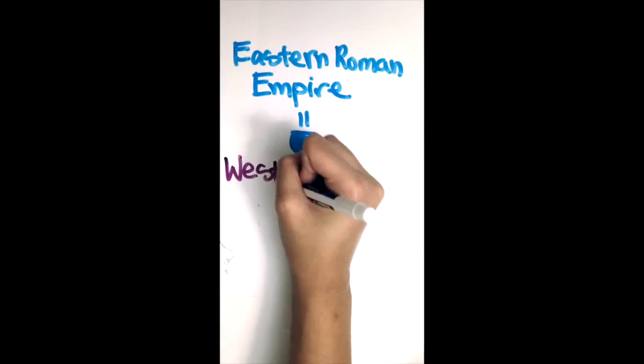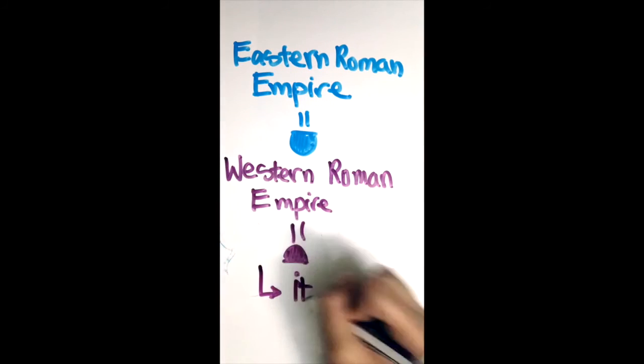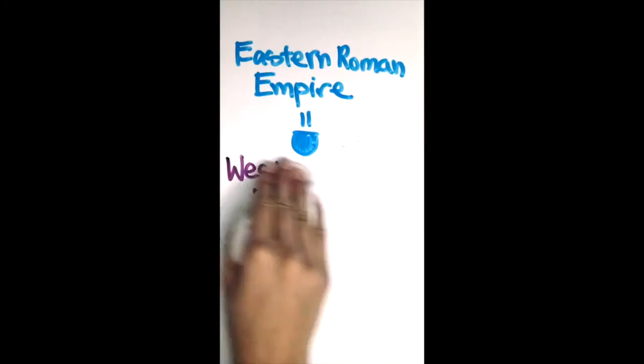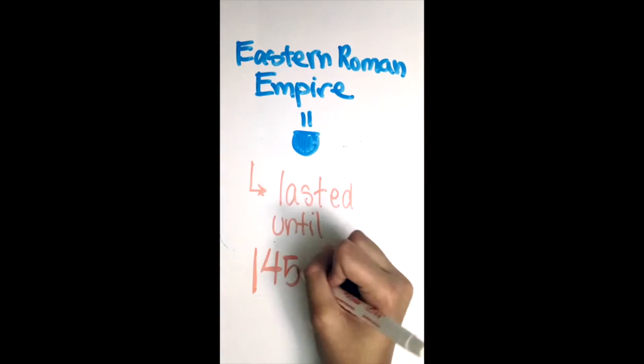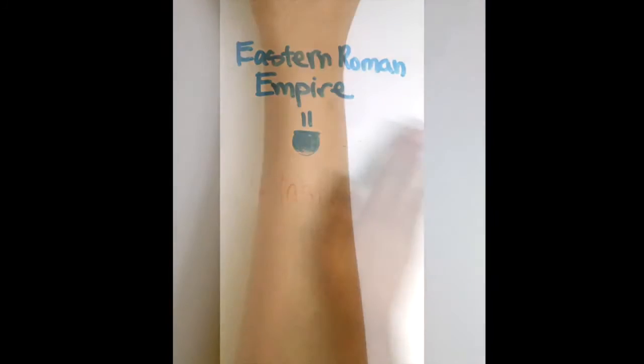As I said before, the Eastern Roman Empire kept thriving while the Western Roman Empire fell. The Eastern Roman Empire lasted 1,000 years until the Ottoman Turks took over.